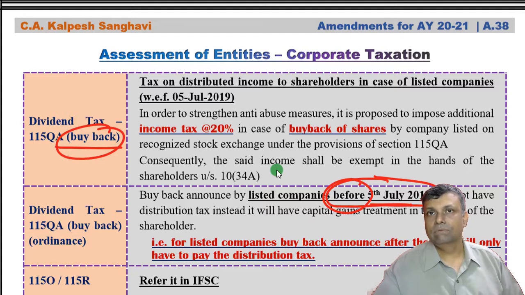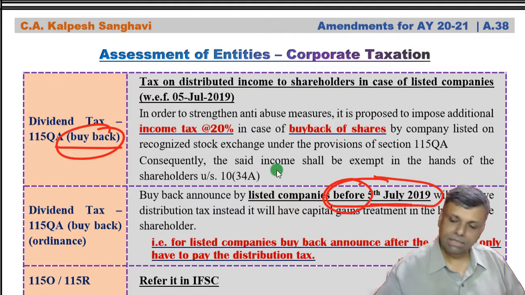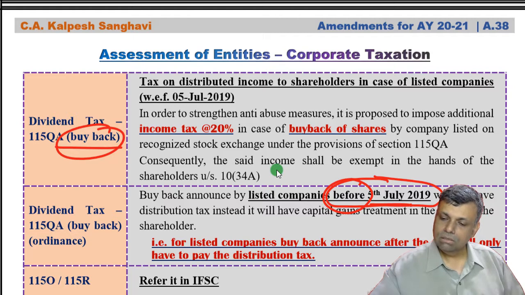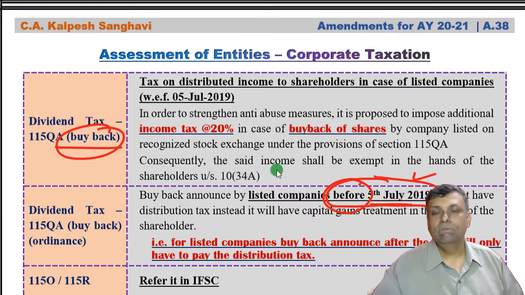And so after 5th of July, if there is any company which has announced the buyback, and of course it has to be announced as per the SEBI rules and all that, so it's not just like a company has announced, but it should have been announced as per the SEBI rules. Okay, so if there is any announcement after the specified date, then there will be a dividend distribution tax on the buyback of the shares.